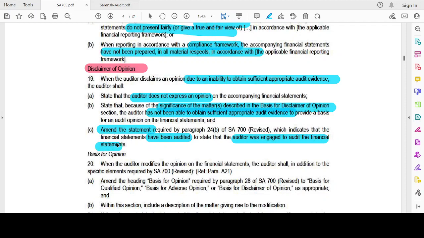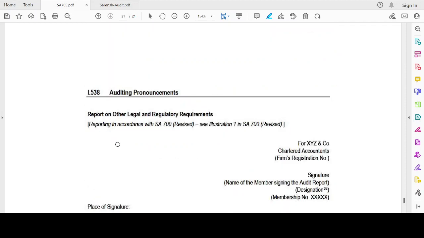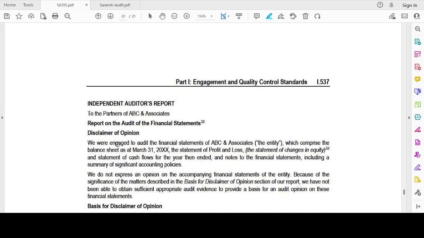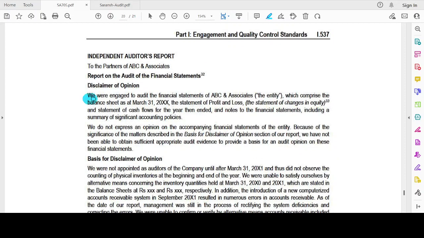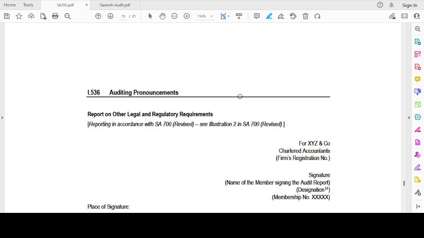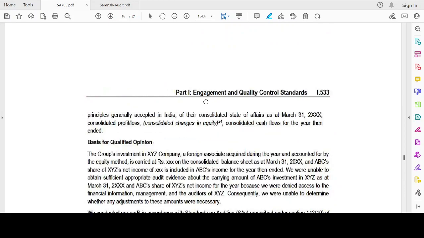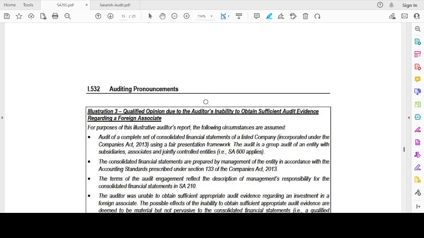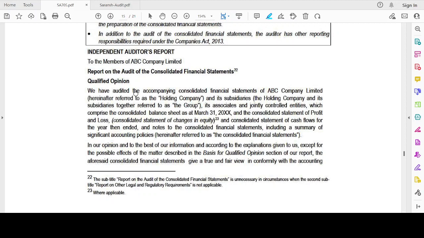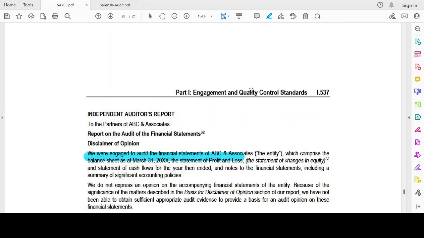See, let's have an example. Let's go to the end. See, disclaimer of opinion: we were engaged to audit the financial statements. In the qualified opinion you will say we have audited the accompanying financial statements, but for the disclaimer of opinion, we will say we were engaged to audit the financial statements of ABC Associates, which comprise the balance sheet, the statement of profit and loss, the statement of cash flows, and the notes to the financial statements, including a summary of significant accounting policies.